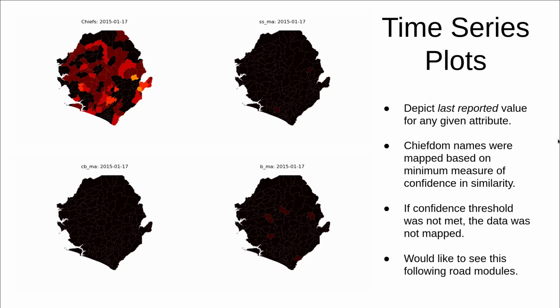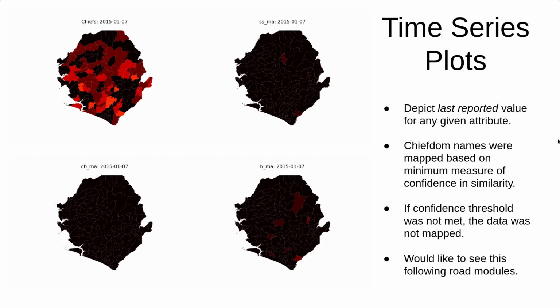This one on the top left depicts the last reported rate of chiefs in any given chiefdom at any given time. And it is more of a proof of concept than anything else, but it shows which chiefdoms reported data and how the SMAC survey moved throughout Sierra Leone and collected data. The subsequent three plots, the seriously sick male adult, common burial for male adult, and safe burial for male adult on the top right, bottom left, and bottom right respectively, show the rates for those attributes throughout the entire SMAC survey time period.